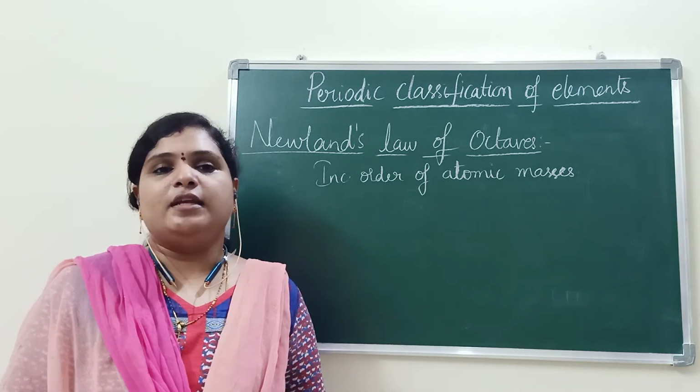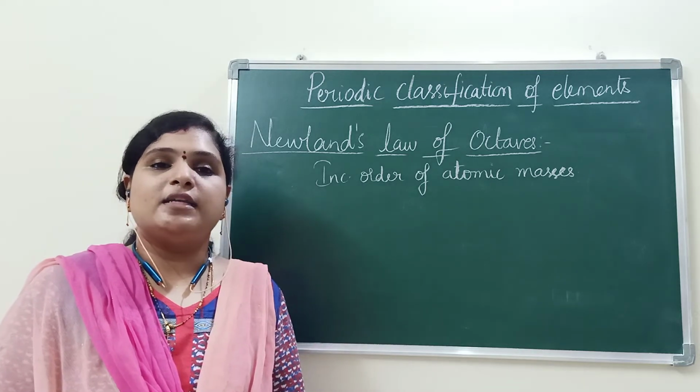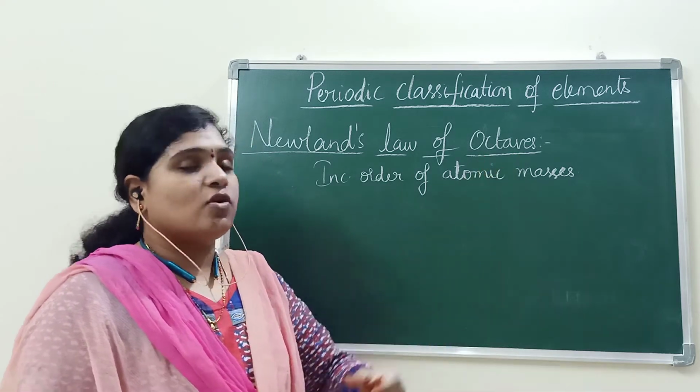Recurrence in the property. Similarity is there between the properties, and that's why he called it an octave.